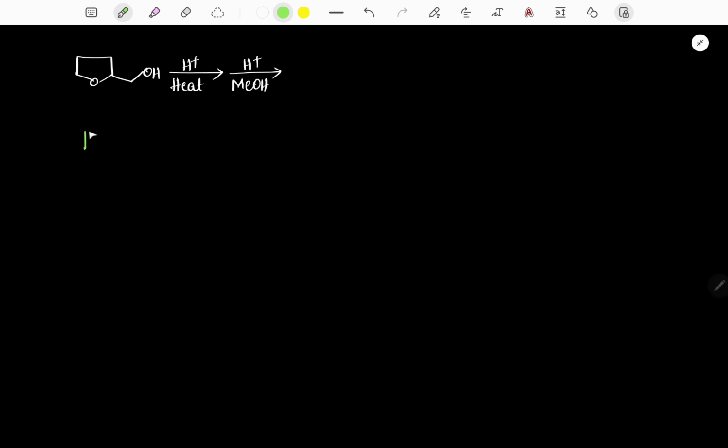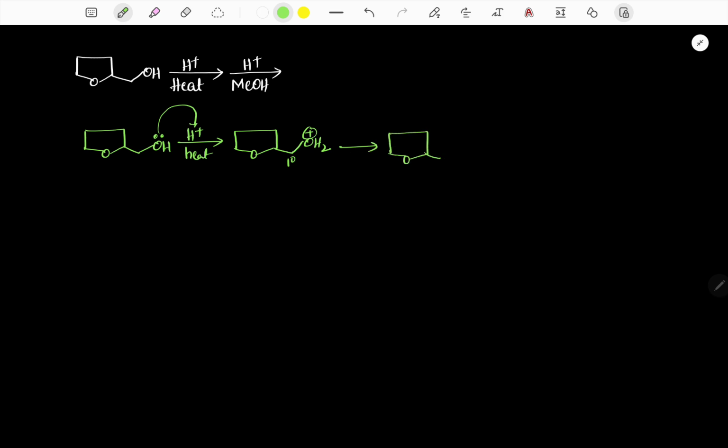So the first compound is an alcohol and ether. When this reactant is heated in the presence of H plus, we expect alcohol dehydration. The lone pair attracts the proton and it forms the corresponding OH2 plus. Even though it is primary, in the case of dehydration, C plus will form.